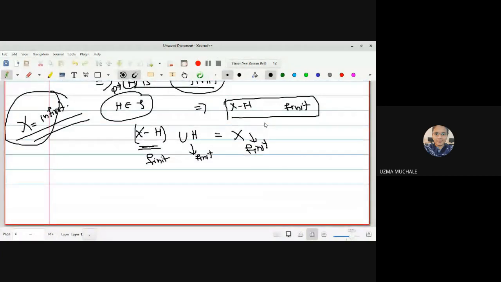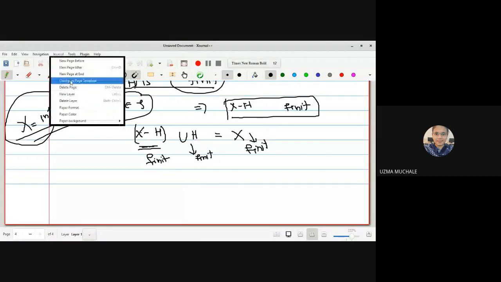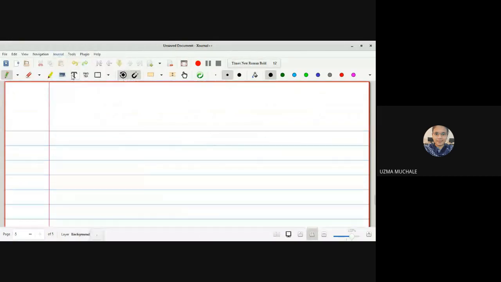No doubt we will find two open sets which satisfy the condition of a T1 space, but they will not satisfy the condition of a T2 space. To satisfy the condition of a T2 space, one more condition is there: G intersection H is an empty set. But here G intersection H we are getting to be non-empty.